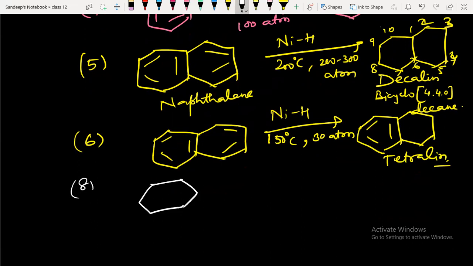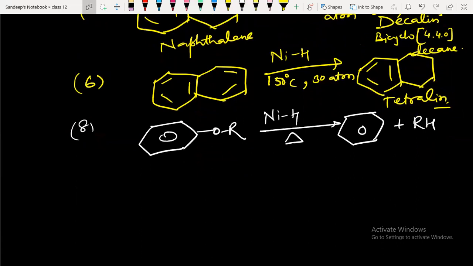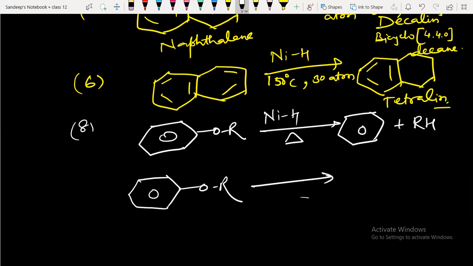Let's see alkoxy benzene treated with Raney nickel and heated. It forms benzene plus alkane. How does this reaction happen? Alkoxy benzene treated with Raney nickel forms a phenyl carbanion plus alcohol.